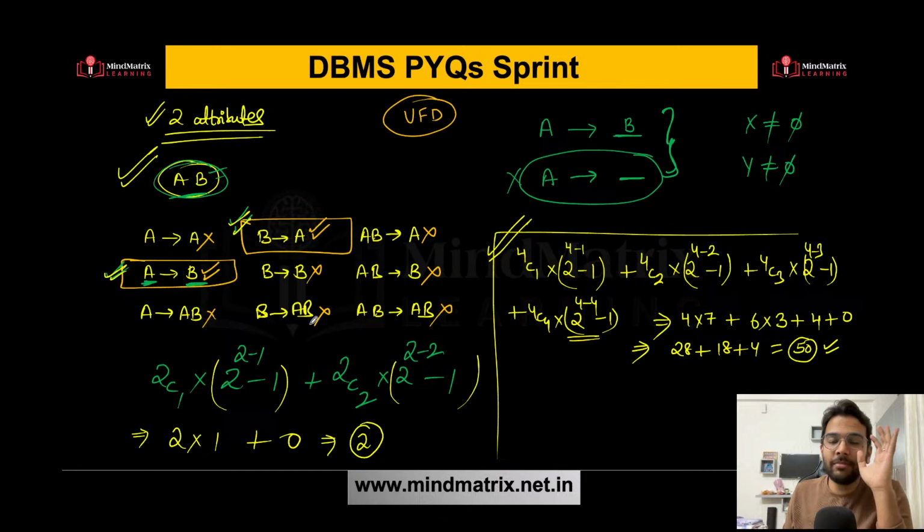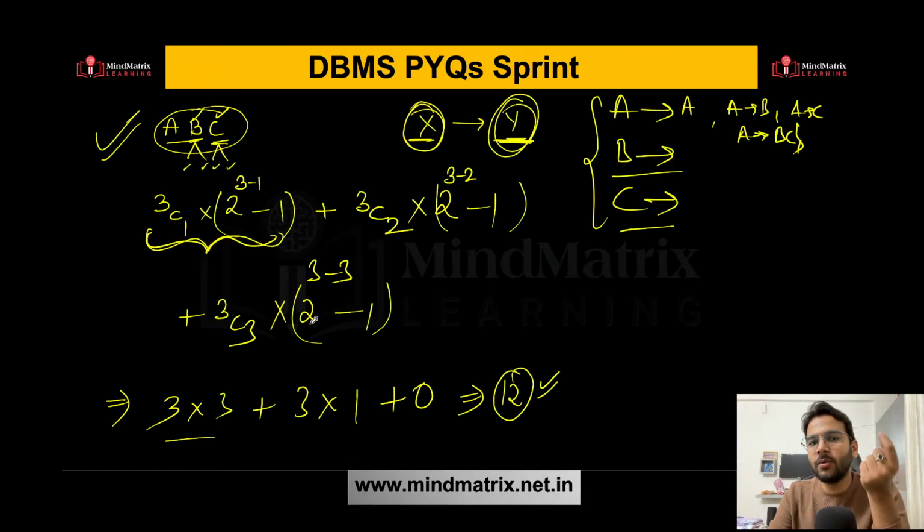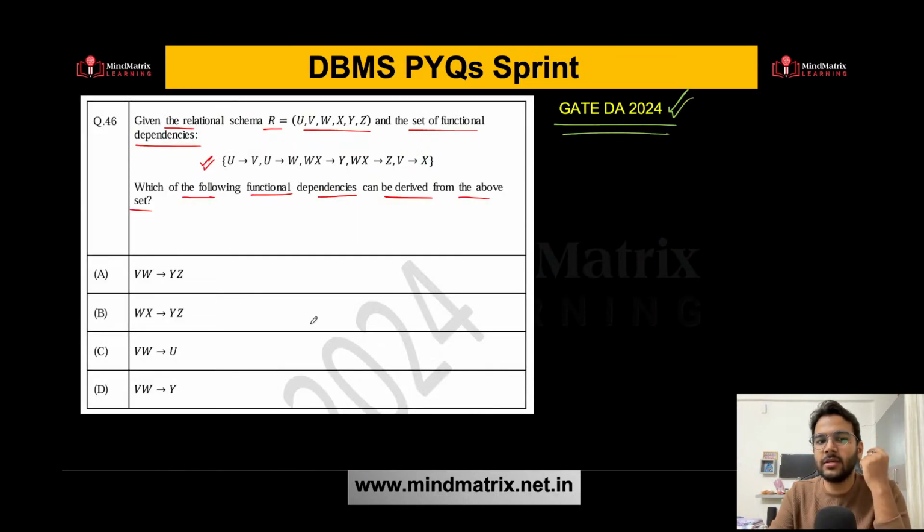In the GATE exam, that is not going to help you. You will get confused and you will find the incorrect answer. So it's better to go with the approach. Always try to solve these type of questions with simpler examples, because if you are going to remember the formula, that is not going to help you. This is my experience. Never mug up the concept, never remember the formula.